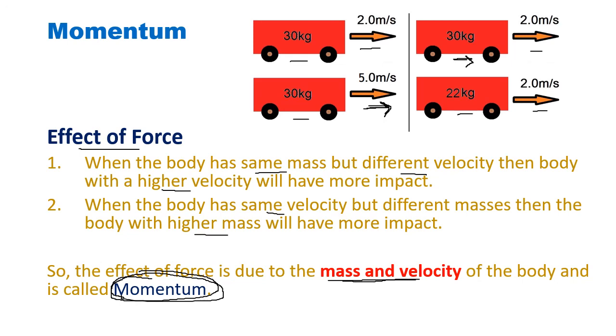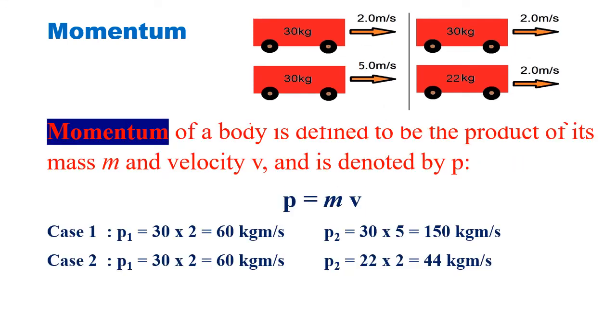So let us define momentum. Momentum is defined to be the product of its mass and velocity. P is equal to m into v. So the total impact is the product of mass and velocity. So let us see. In case 1, momentum P1, 30 is the mass, 2 meter per second is the velocity.